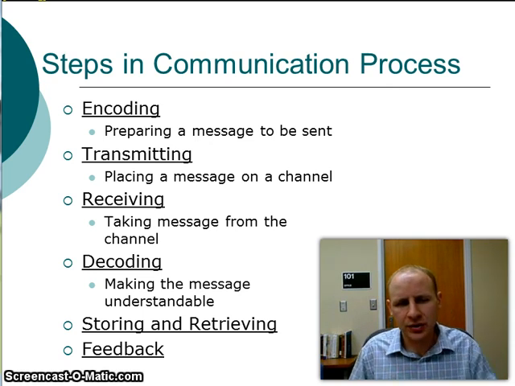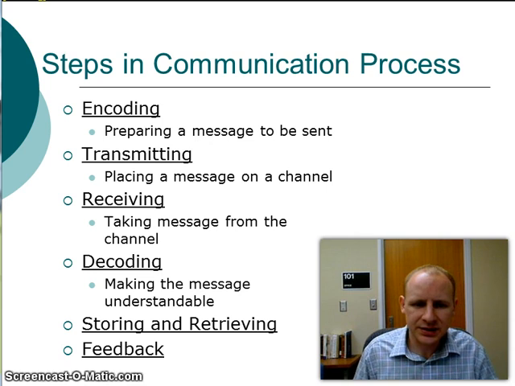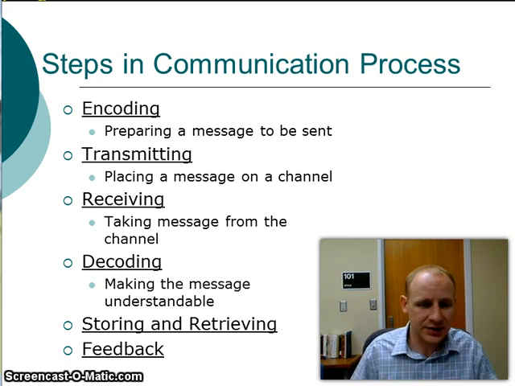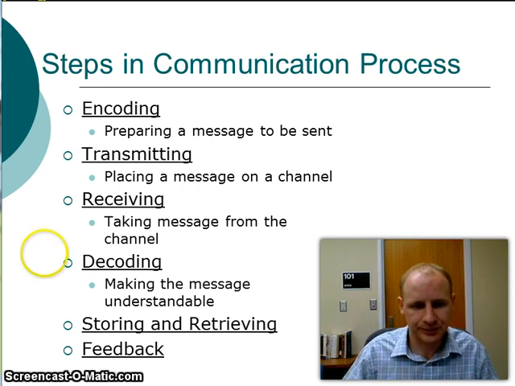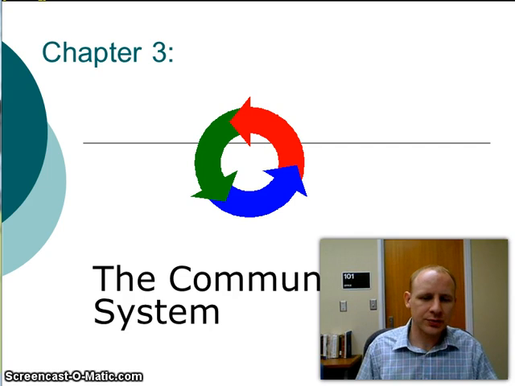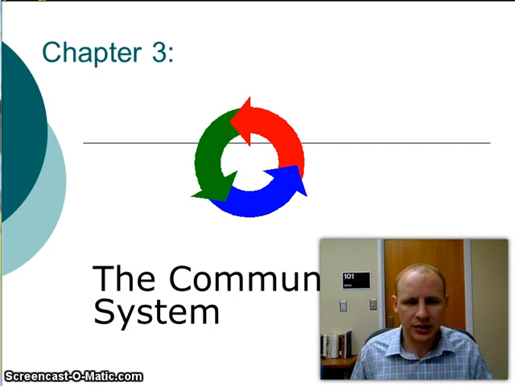But these areas are important to look at when designing a system, when analyzing a system, trying to make a system more efficient, or just coming up with it brand new. We have to think about all of these different processes and make sure that we have the processes and the technology in place to make it an effective and efficient system. So Chapter 3 dealt with all about systems and understanding systems, and we have a basic systems model that we can use, including the input, processes, output, and feedback. And then specifically for communication systems, we have a model that we can use that breaks down the processes into specific areas.